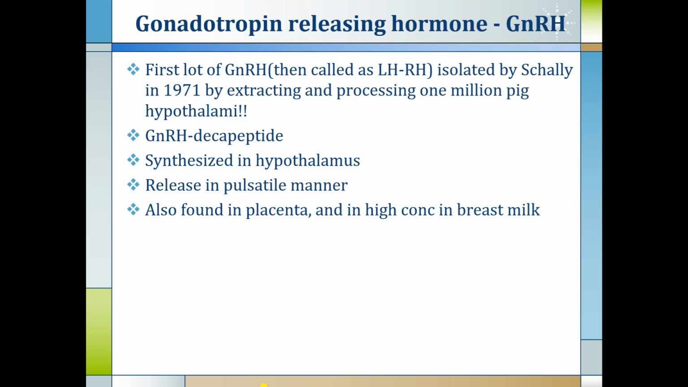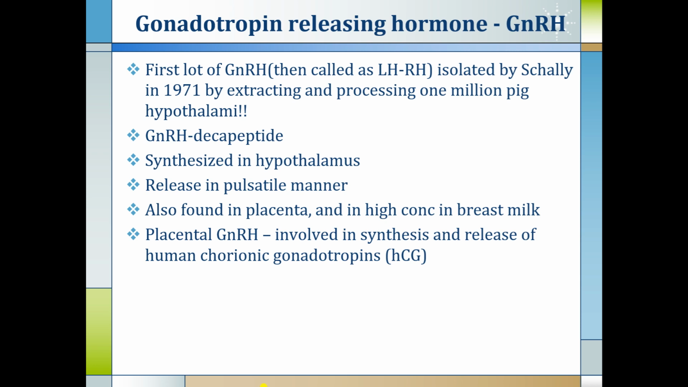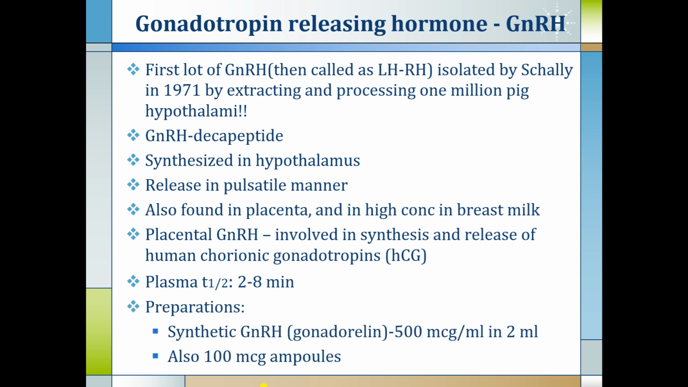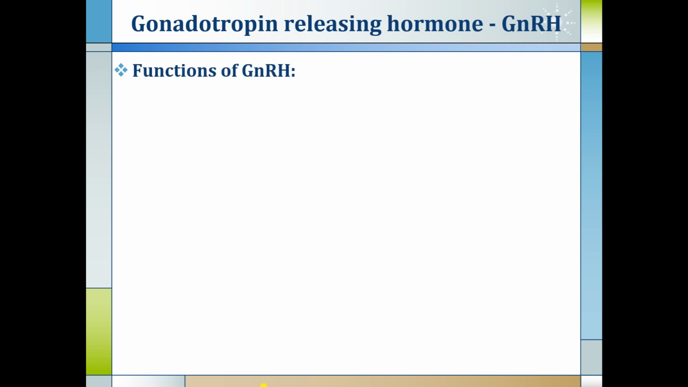It is also found in the placenta and in high concentration in breast milk. Placental GnRH is involved in the synthesis and release of human chorionic gonadotropin, also called HCG. Plasma half-life of GnRH is 2 to 8 minutes. The preparation of GnRH available in the market is gonadorelin, a synthetic GnRH analog available as 500 microgram per ml in 2 ml syringes. Also 100 microgram ampoules are available in the market.